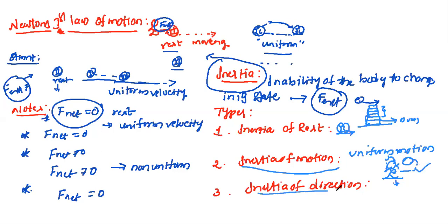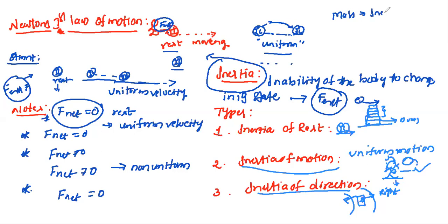Next, inertia of direction. In this case, if a car is moving on a curved road and the car turns towards the left, the people inside are pushed towards the right. This happens due to inertia of direction, as the body tends to resist the change in direction.